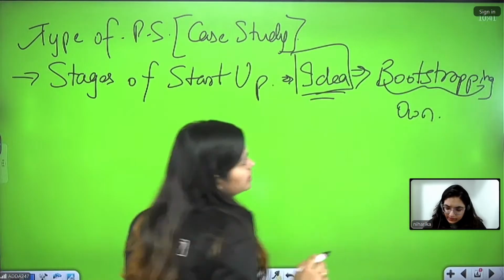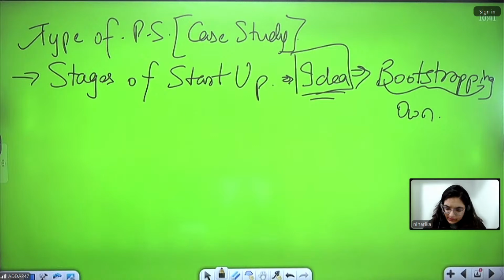So they ask the question, I think, from this point only about the bootstrapping. Leverage is basically when you take money from others, and bootstrapping is when you use your own money. I think total leverage is something which we have covered already.